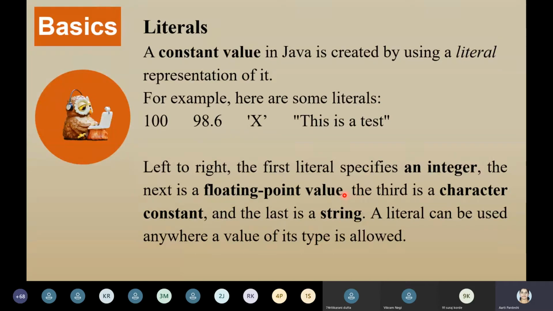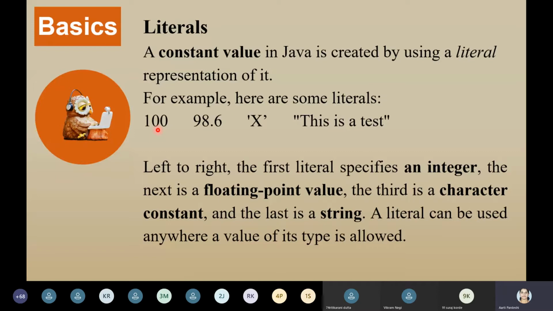So some examples. Here are some literals. 100. What does 100 represent? An integer literal or integer constant. 100 means 100. You can't change the meaning of 100. Next is a floating point value, 98.6. This is a floating point constant. It requires a decimal point, with some values before it and some after it.